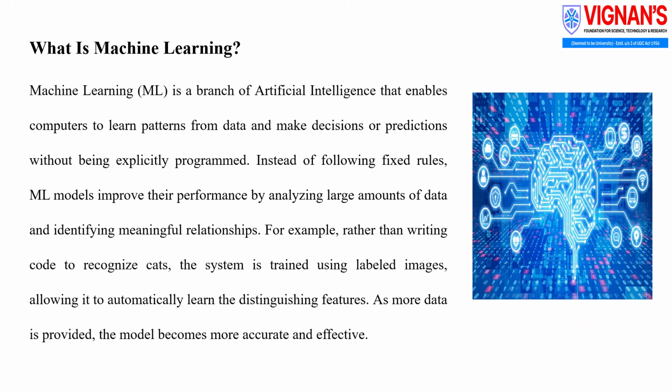For example, rather than writing code to recognize cats, we train the system using labeled images. The model automatically learns the distinguishing features. As more data is provided, the system continues to improve, becoming more accurate and effective over time.